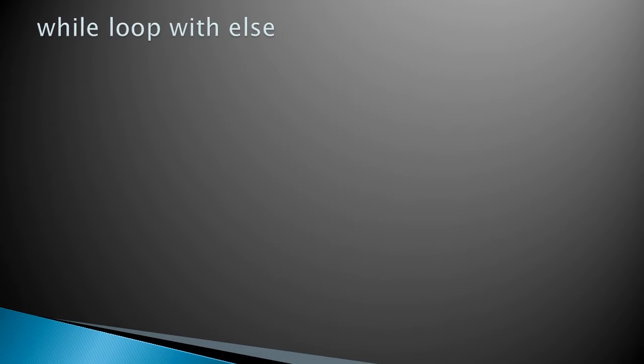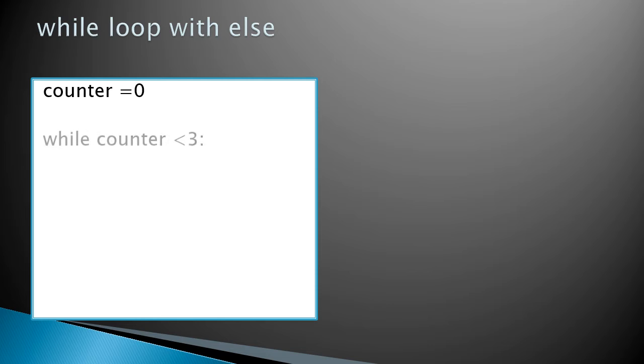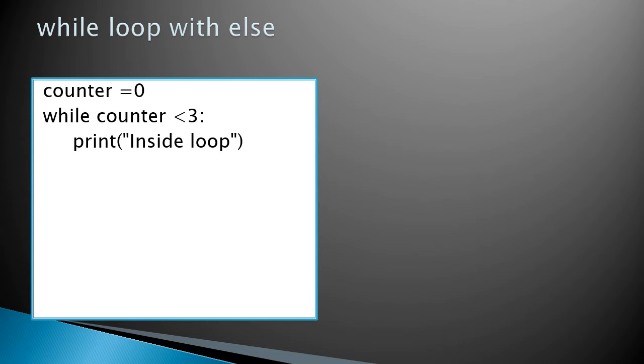Let us see the example. First, initialize counter to 0, and the test expression is counter less than 3. Here counter is the loop variable. The body of the loop prints inside loop, and the update expression increases the counter value from 0 to 0 plus 1. Now counter equals 1. Then it goes to the condition again: 1 less than 3.